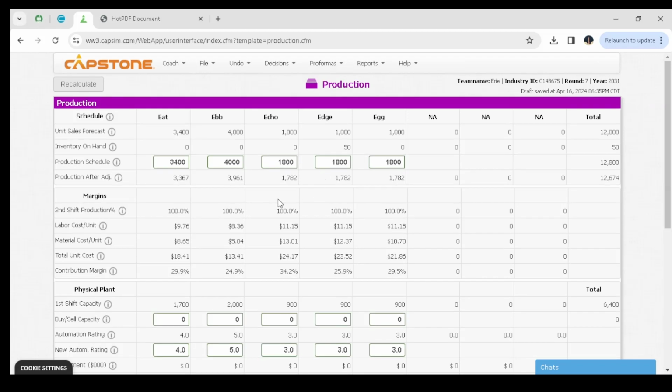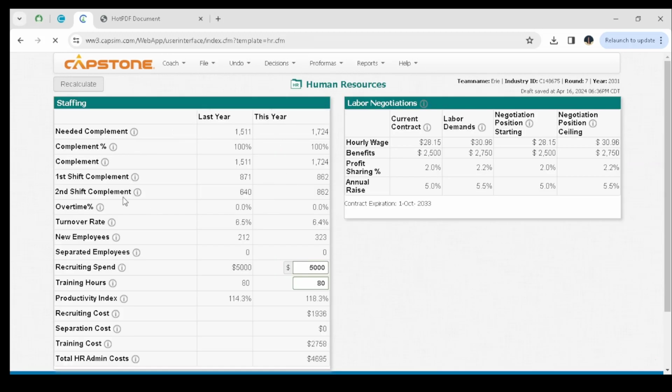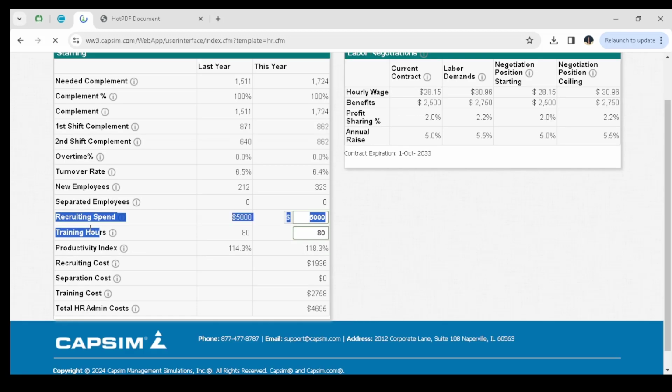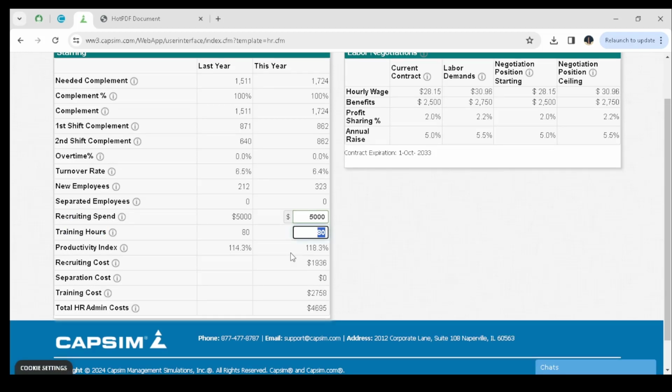And production is that simple because we are just responding to what we forecasted. Or maybe you can buy capacity for your products. Next department is the human resource. In human resource, you're focusing more on our employees, and we are going to talk about the recruiting spend and the training hours. So we normally use a flat rate of $5,000 for the recruiting spend and training hours of 80. And maybe you can also see your productivity index.